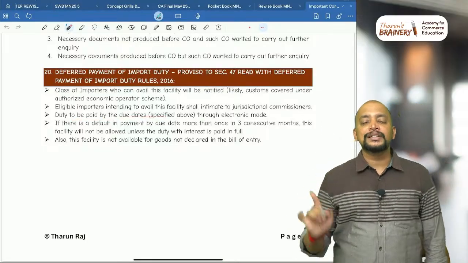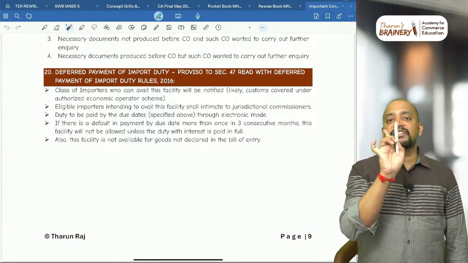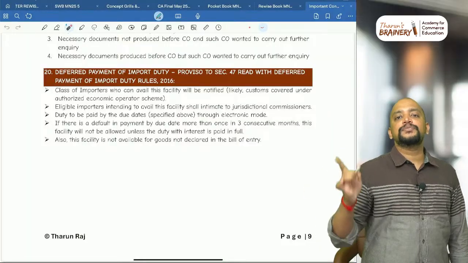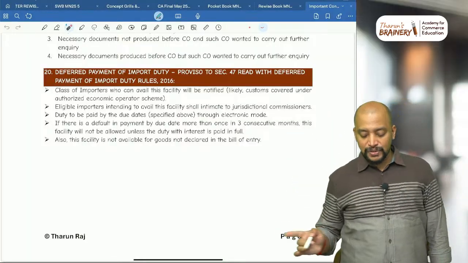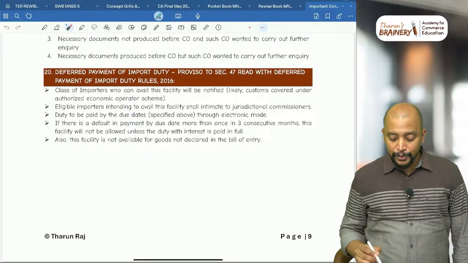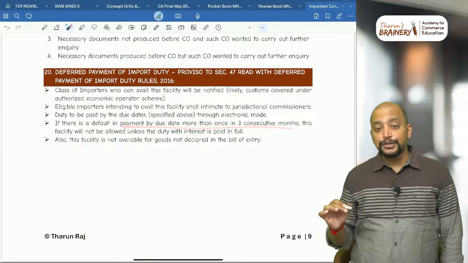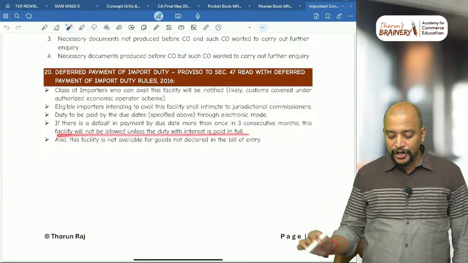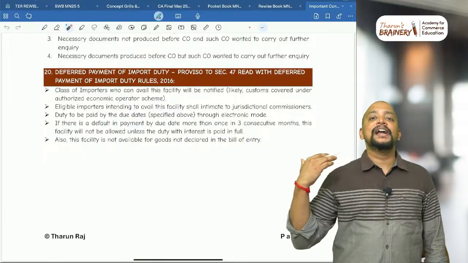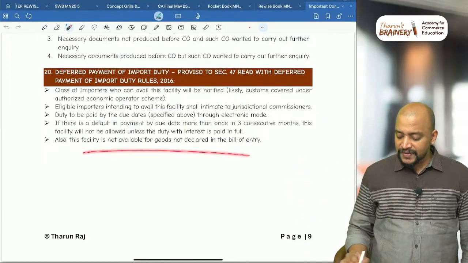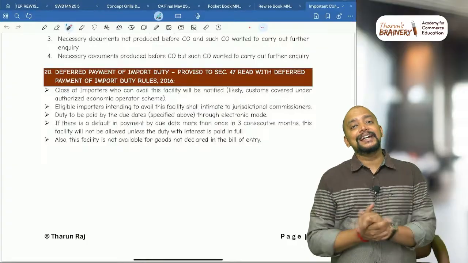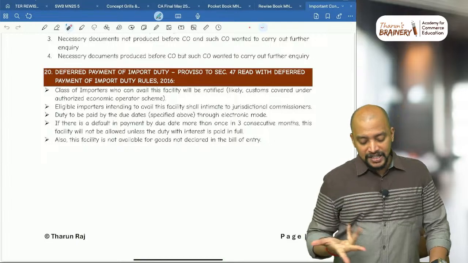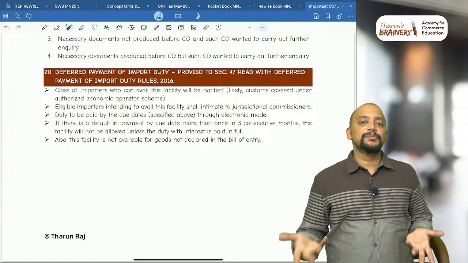What are those due dates? So if the bill is filed from 1st to 15th of the month, it is by the 16th working day. If the bill is filed from 16th to the end of the month, the next month's first working day, like that. And this is an important point, if there is a default in payment by due date more than once in 3 consecutive months, this facility will not be allowed unless the duty with interest is paid in full. Also, this facility is not available for goods not declared in the bill of entry. Okay, so that is like smuggled goods. For that, this facility is not there.